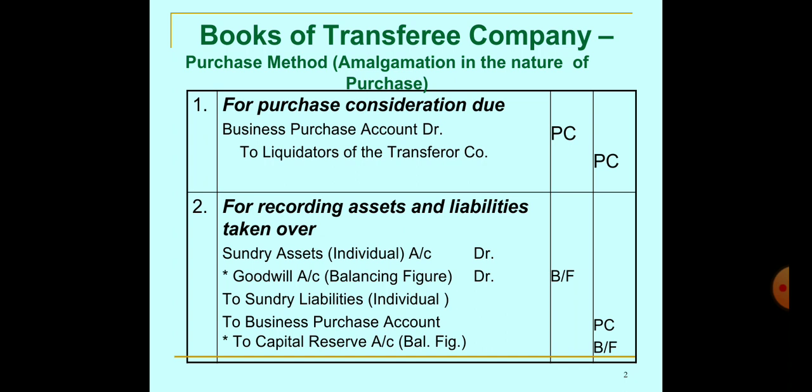If there is a balance left on the debit side, that is a balancing figure on the debit side, then we pass it to goodwill. If that balance is left on the credit side, that should be passed as a balancing figure to Capital Reserve Account. You can check this from the PPT also, I have mentioned it in the notes.